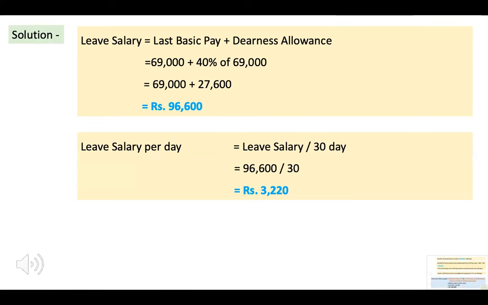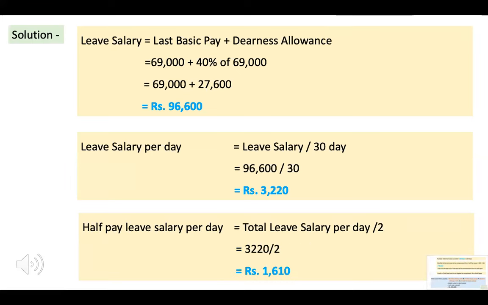Here, number of days always considered is 30 rather than 28, 29, or 31. So this comes out to be rupees 3,220. Finally, we calculate half pay leave salary per day, which will be half of this leave salary per day. That is rupees 1,610.